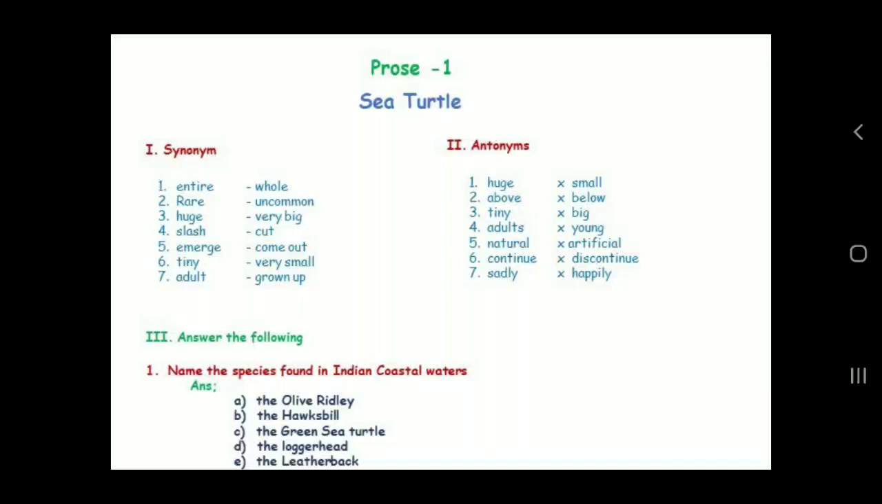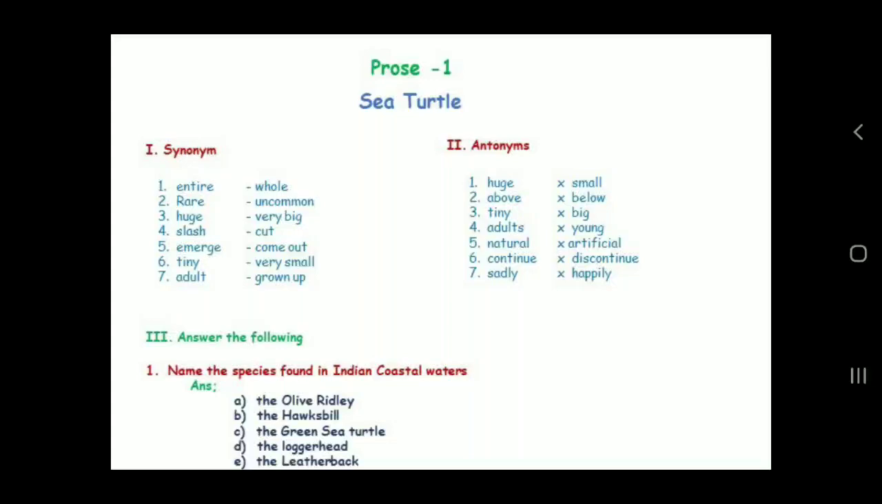So firstly, synonyms. Do you know what is meant by synonym? Synonym means the words with the same meaning. Okay? So first, entire, that means whole. Rare, uncommon. Huge, very big. Slash, cut. Emerge, come out. Tiny, very small. Adult, grown up.